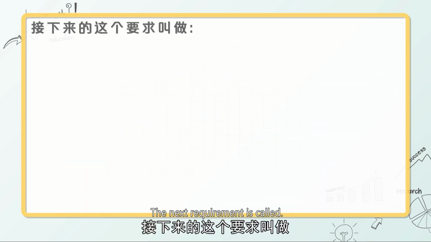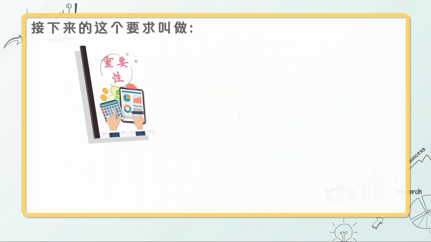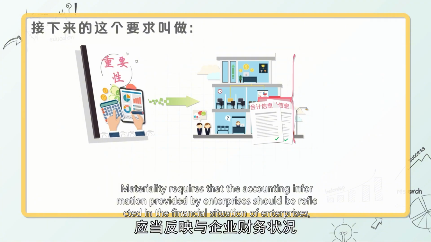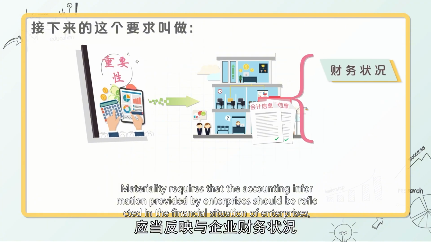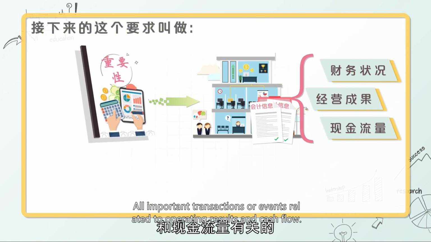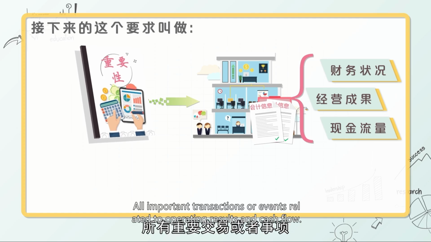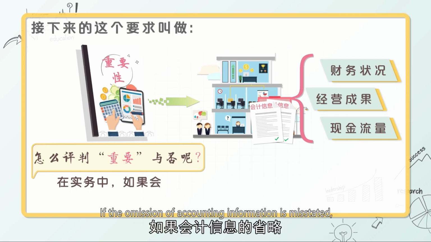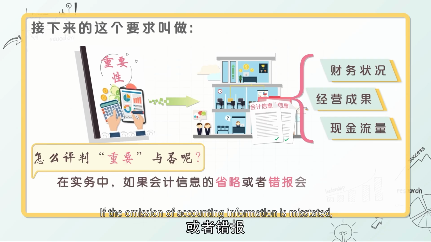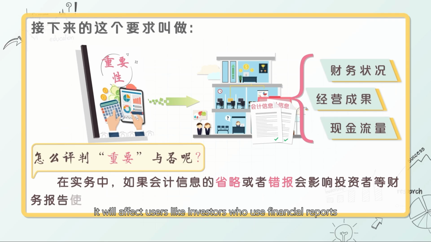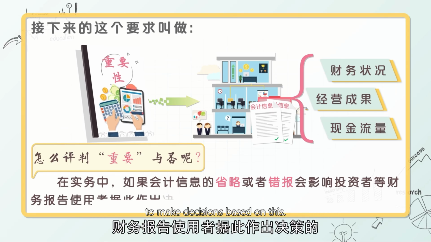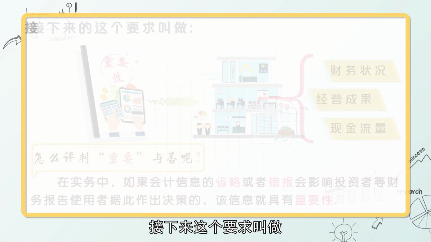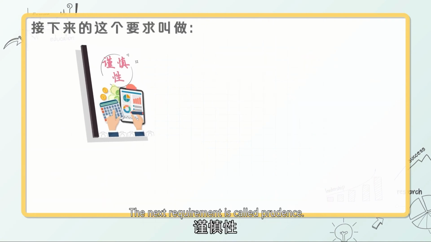The next requirement is called materiality. Materiality requires that the accounting information provided by enterprises should reflect all important transactions or events related to the financial situation, operating results and cash flow of enterprises. How to judge whether it is important or not? In practice, if the omission or misstatement of accounting information will affect users like investors who use financial reports to make decisions, this information is important.